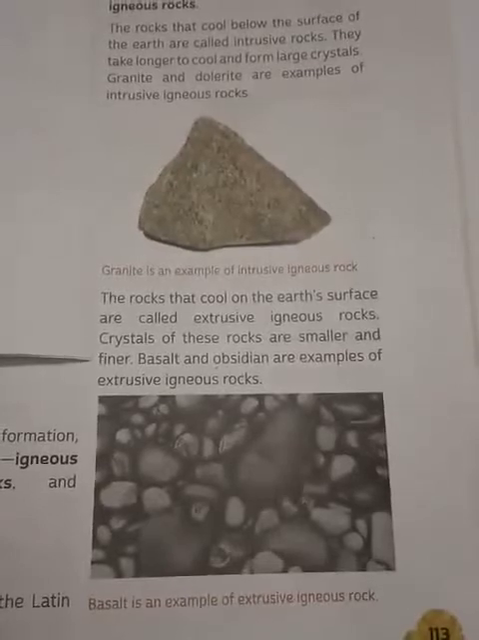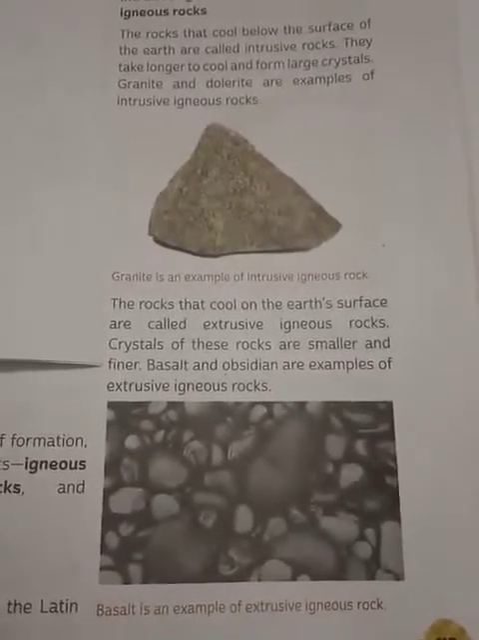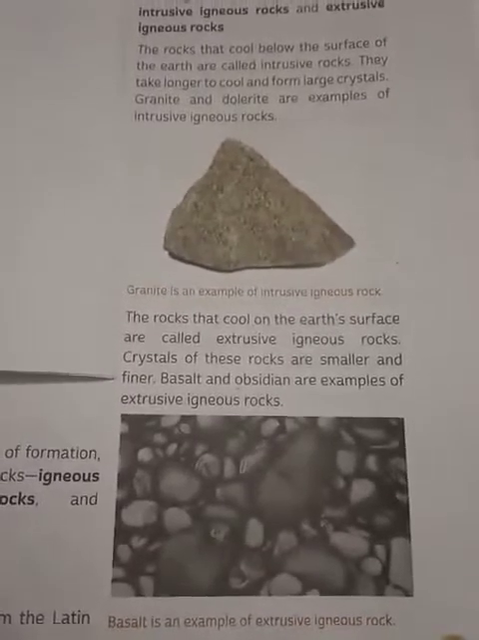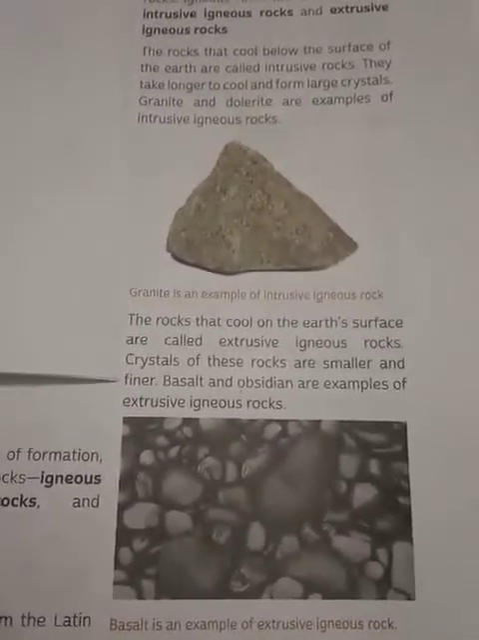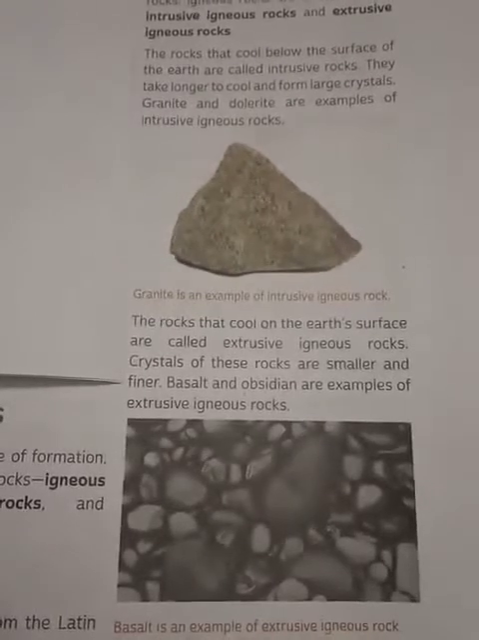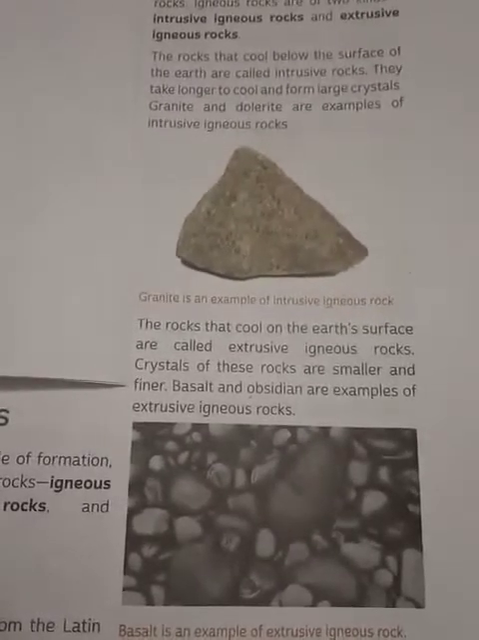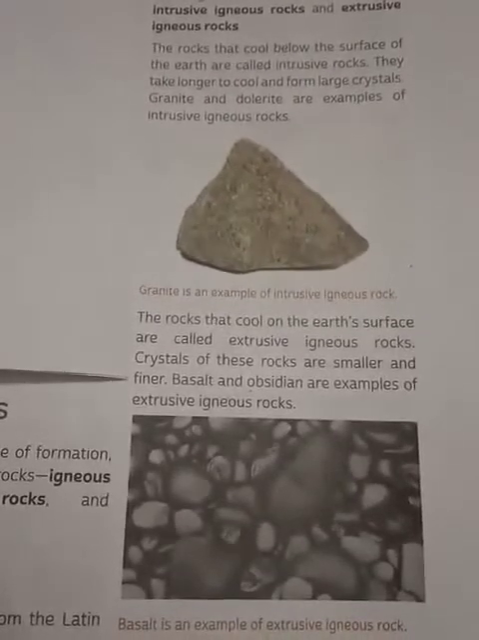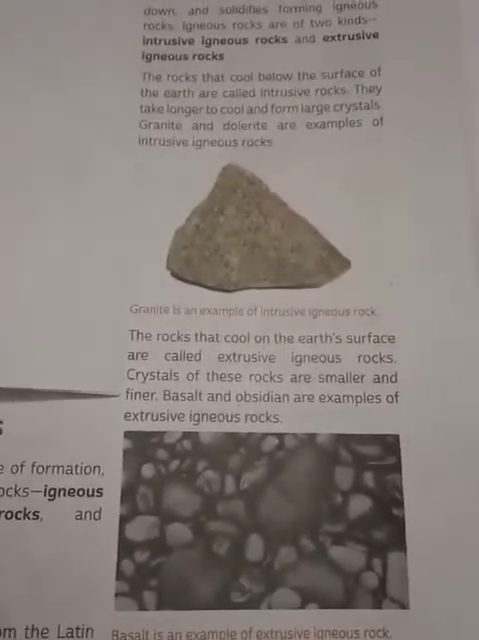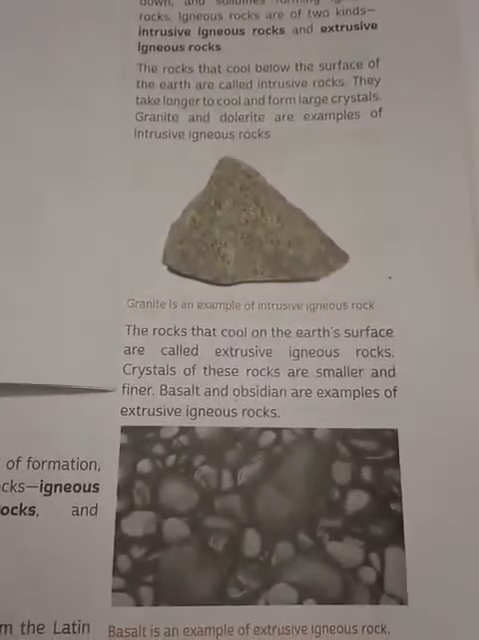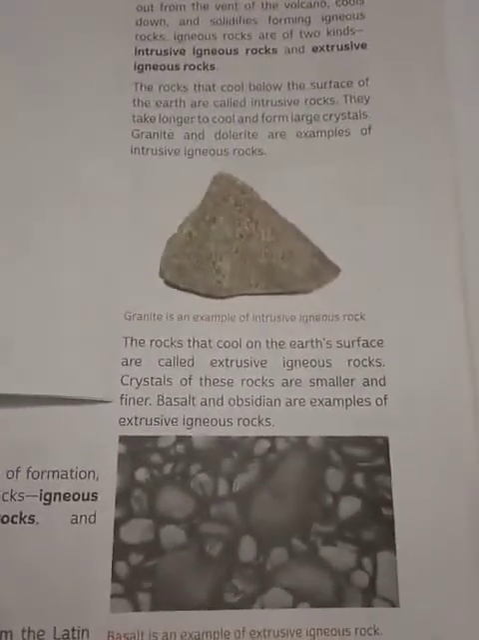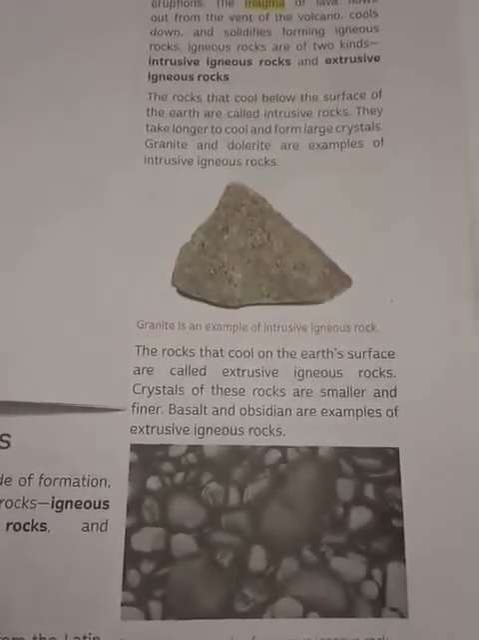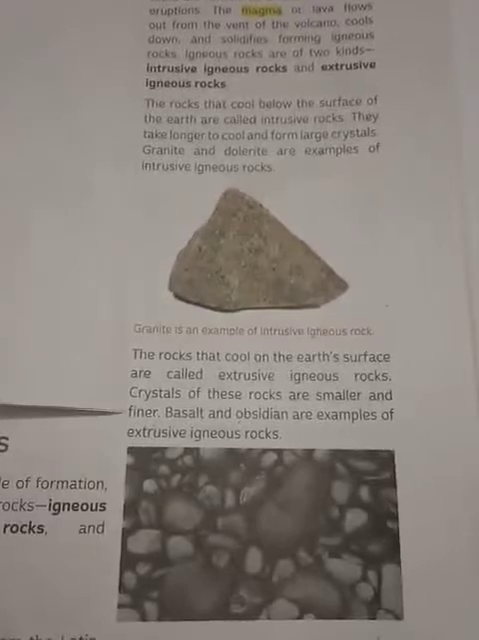So we'll revise once again what igneous rocks are. Igneous is derived from the Latin word ignis, which means fire. When the lava flows out of the volcano and cools down, it becomes a solid form which is called igneous rock. And again, igneous rocks have been classified into two: intrusive igneous rocks and extrusive igneous rocks.